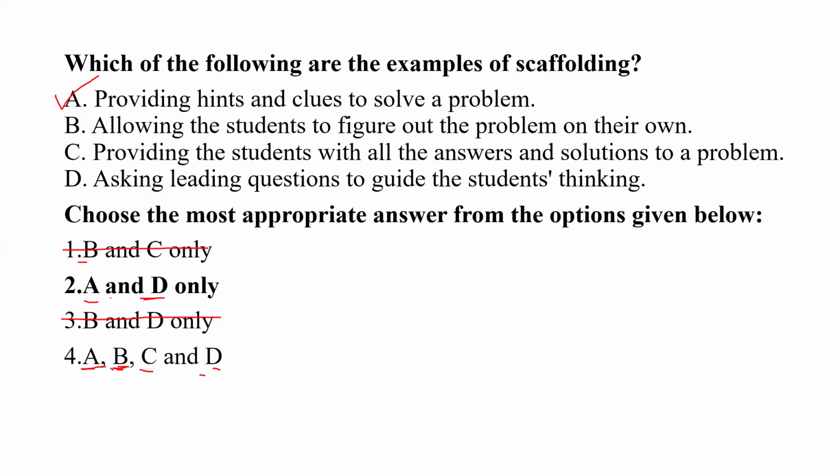If we check this choice, we can automatically eliminate. What I said: allowing the students to figure out the problem on their own. So automatically it's not the correct answer for scaffolding. That is partial guiding. So I'm going to eliminate, and my answer will be the second answer.